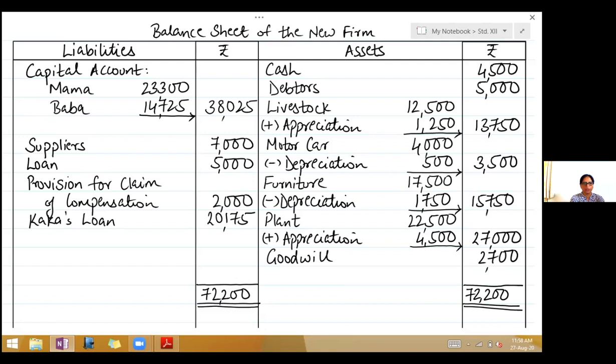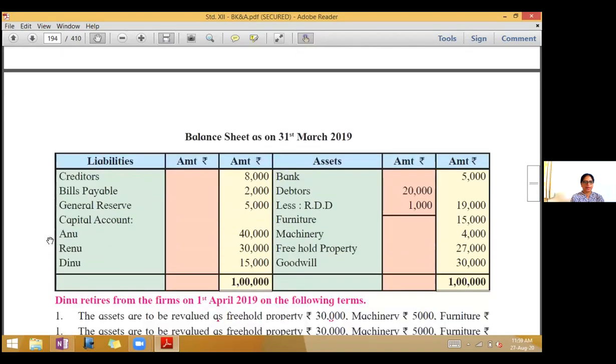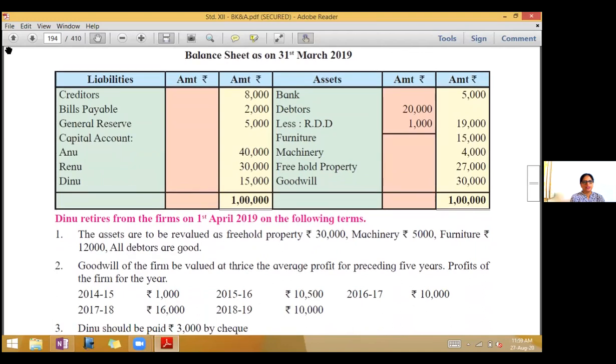So now we will move on to the next problem. The next problem is problem number 3 on page 184. The balance sheet of Annu, Renu and Dinu is as follows. The partners are sharing profits and losses in the proportion of 2:2:1 respectively. On the next page is the balance sheet. Balance sheet as on 31st March 2019.